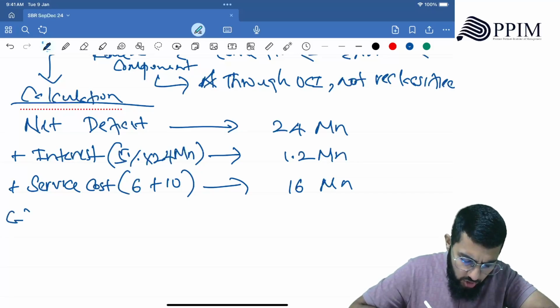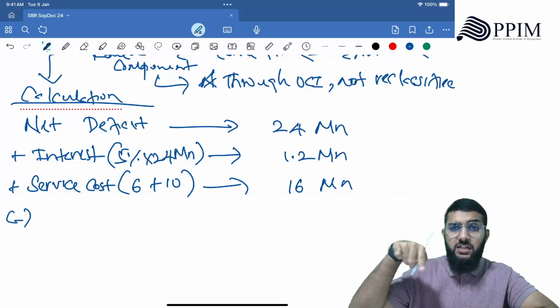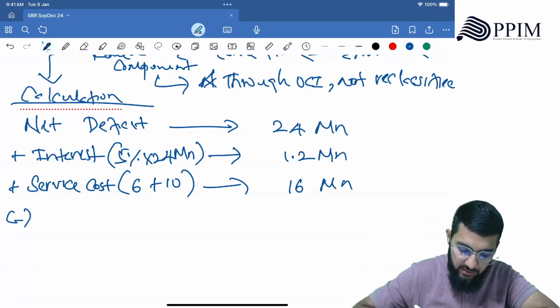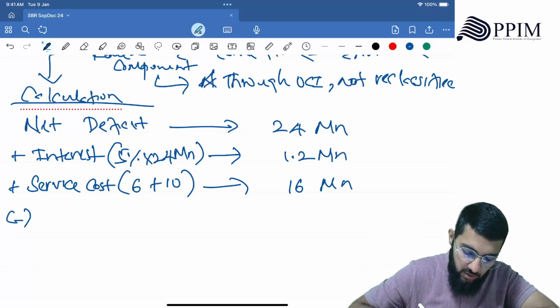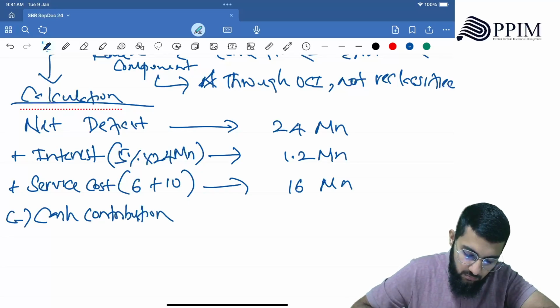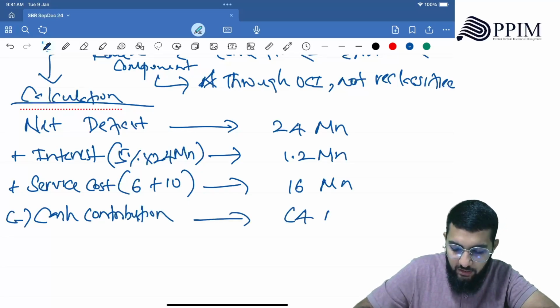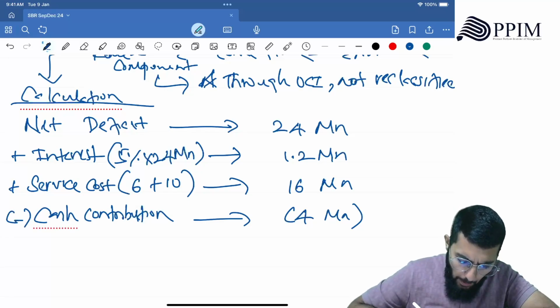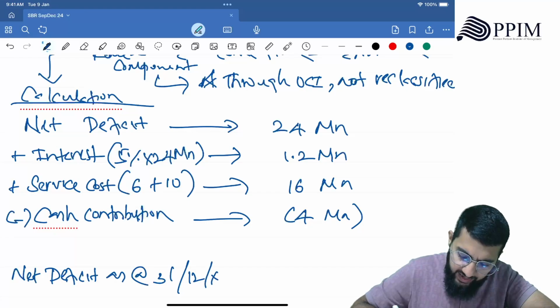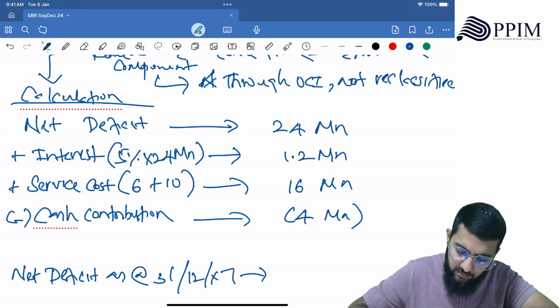So that is 16 million. Okay. Then contributions, which is supposed to be positive plan asset, meaning negative liability. It reduces the liability, right? So deficit goes down. Cash contribution, correct that, 4 million. Then the closing net deficit as at 31st of December X7, 40 million.